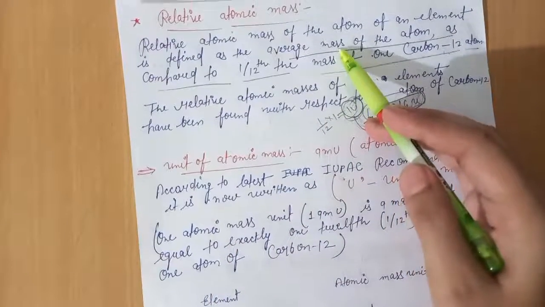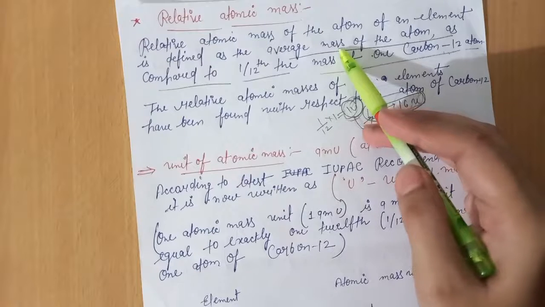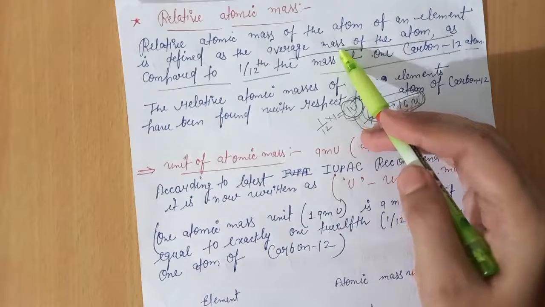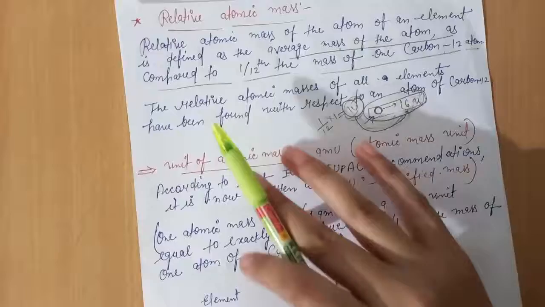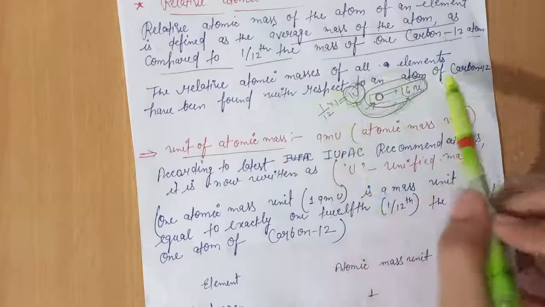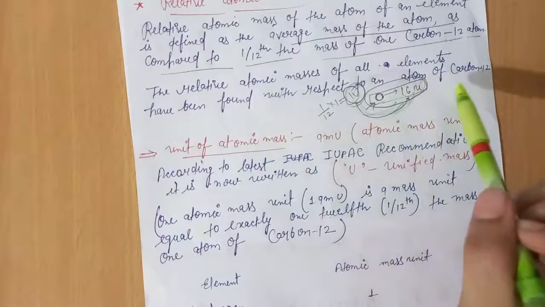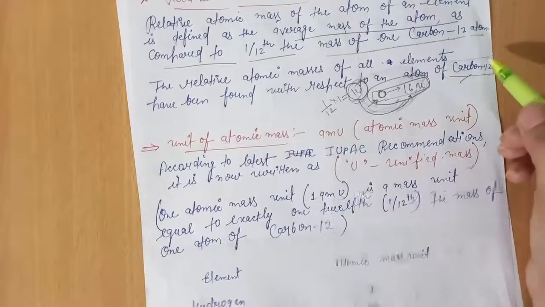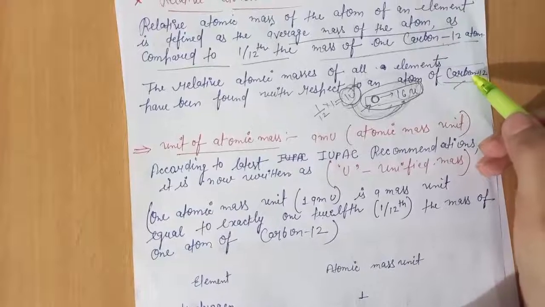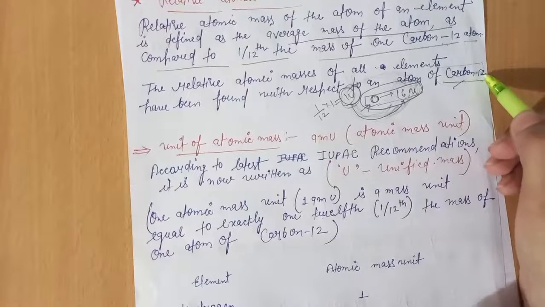And how can we determine the average mass of the atom? You will study this in the next chapter. The average mass of the atom needs to be found in the case of isotopes. And what are isotopes? You will learn in the next chapter. So the relative atomic masses of all elements have been found with respect to an atom of carbon-12. And why do we write carbon-12 here? Because the mass of one atom of carbon is equal to 12 U. What is U? It is a unit.